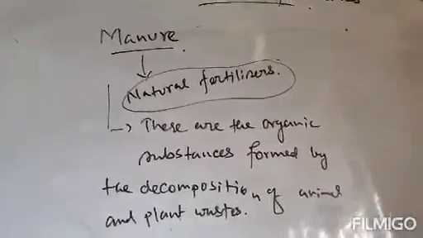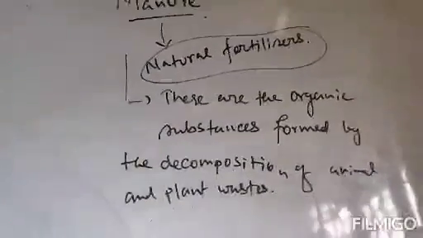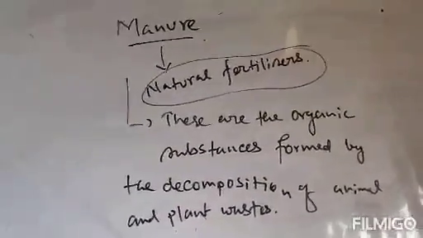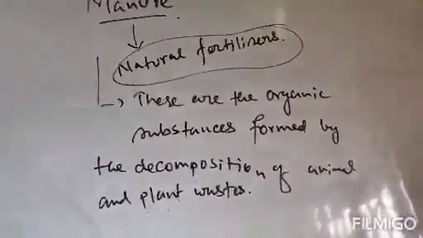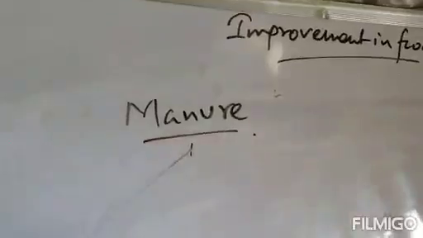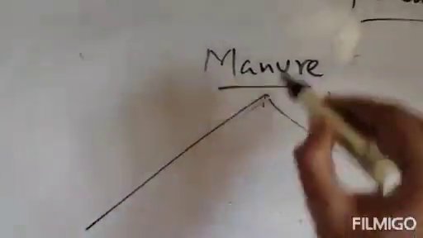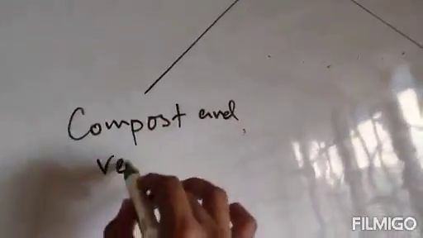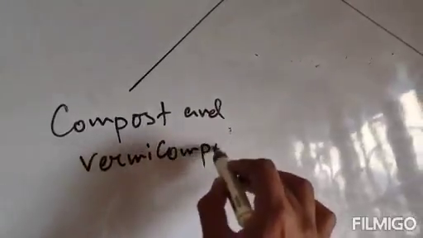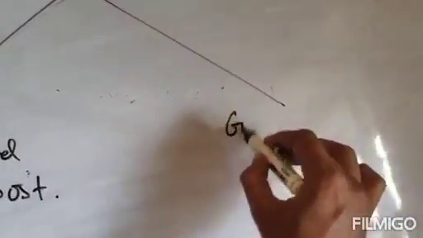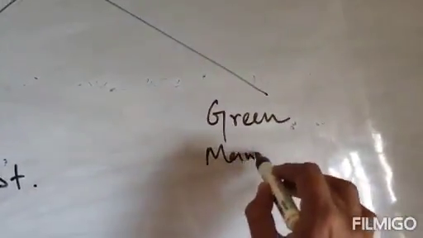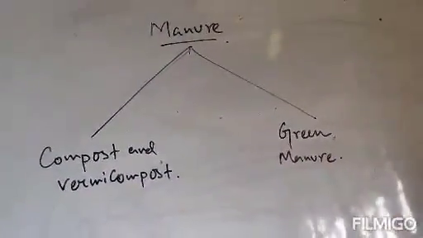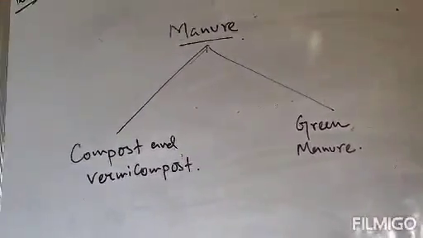One is compost and vermicompost, and the second one is green manure.